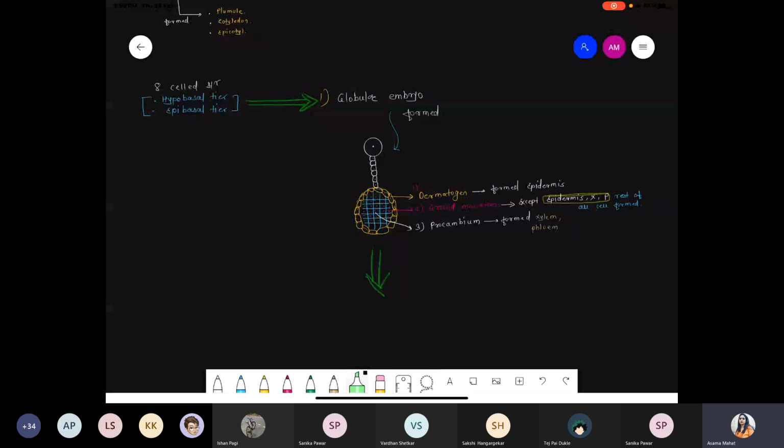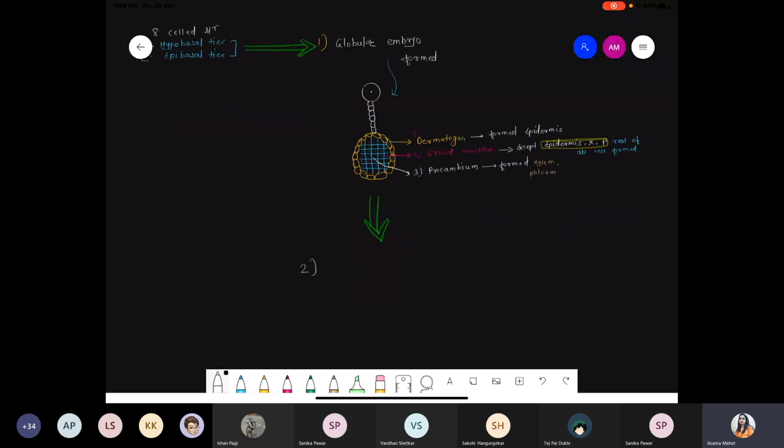Another point we are talking about, such globular embryos undergo the second stage of embryo development, that is the heart-shaped embryo. So further there is a formation of the heart-shaped embryo. Should I start with the diagram, how exactly the heart-shaped embryo looks?